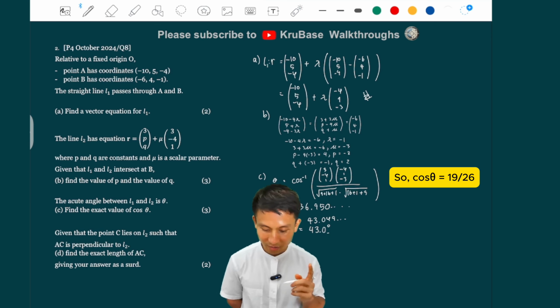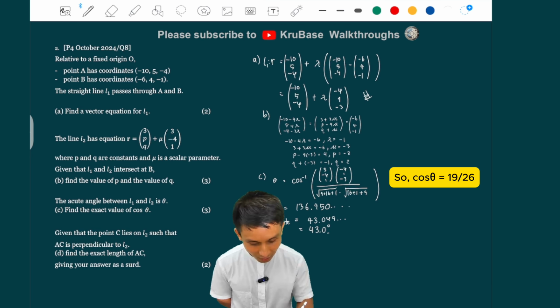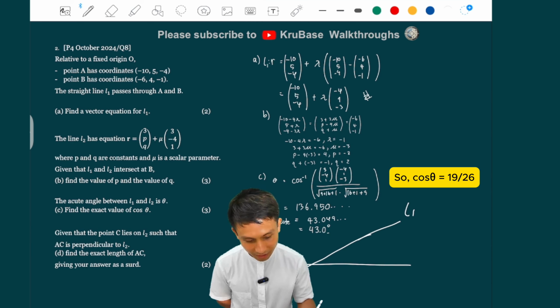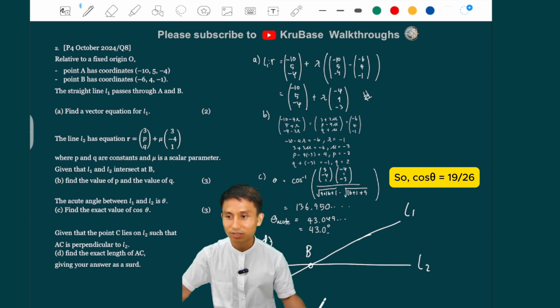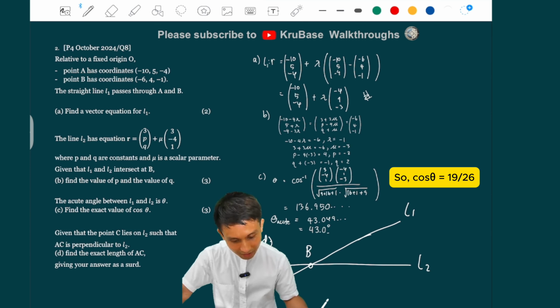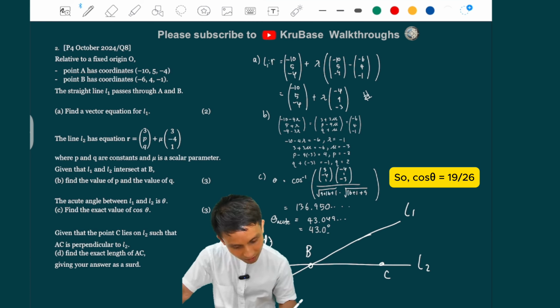I think you need to draw this out first, and I do suggest you do that. So line L1 and L2 intersect at B. Let's say that's L1, this is L2. They intersect at B. So line L1 and L2 intersect at B, and then point C lies on L2. Let's say that's point C. Yeah? And then what do we have left?